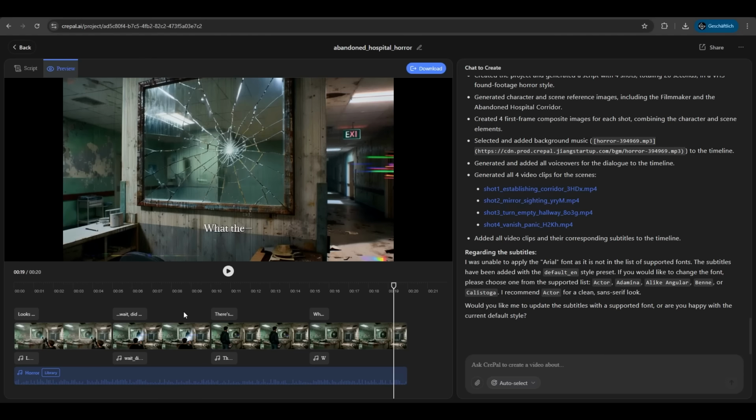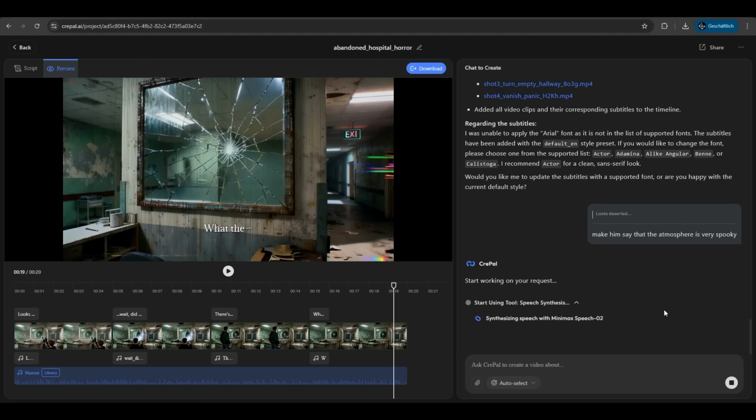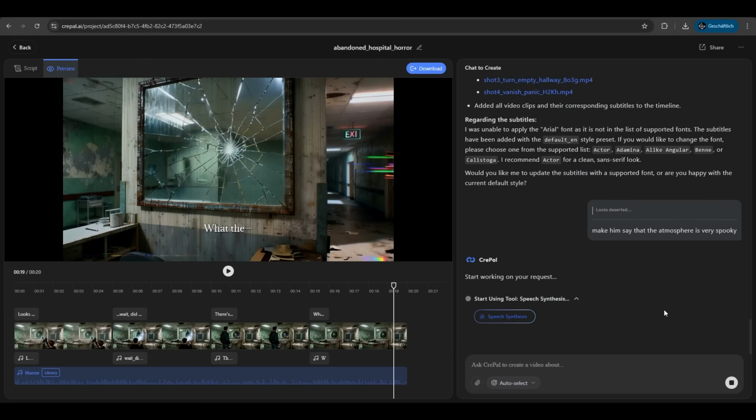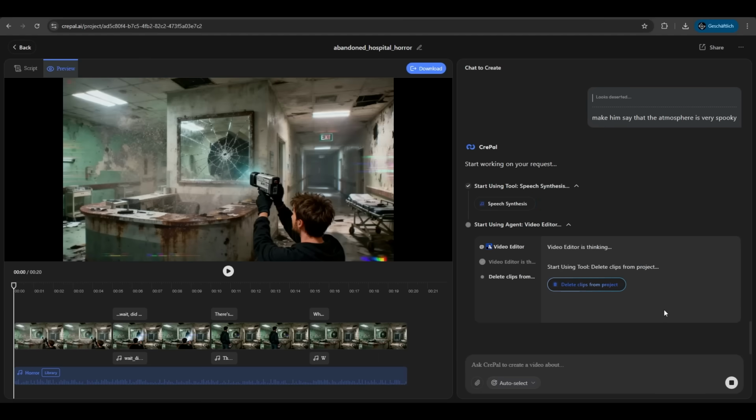We can also adjust things here, like we want other text. Just click on the text, chat to edit, and enter the adjustment. Make him say that the atmosphere is very spooky. We just hit enter. Now CrePal is adjusting the things here. As you can see, it's synthesizing the speech. Now it's deleting the clip we wanted to edit.